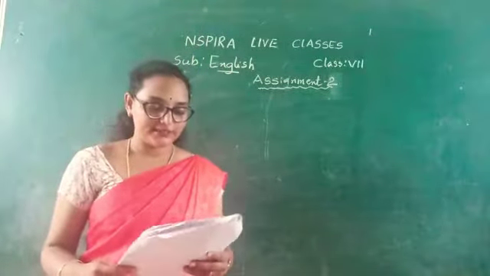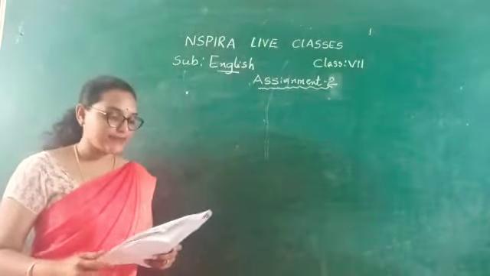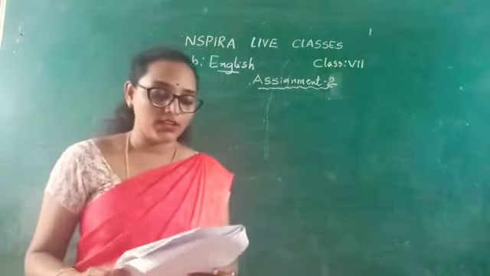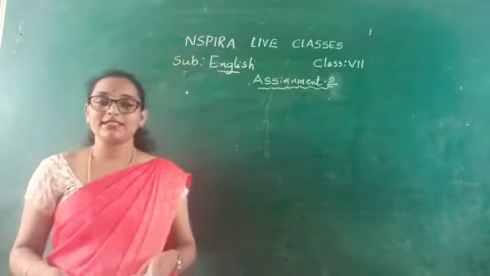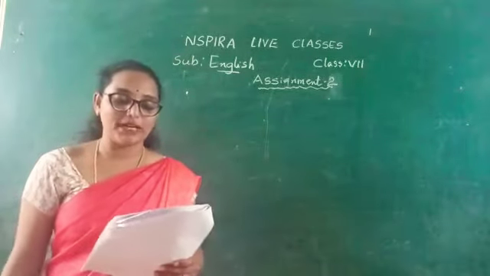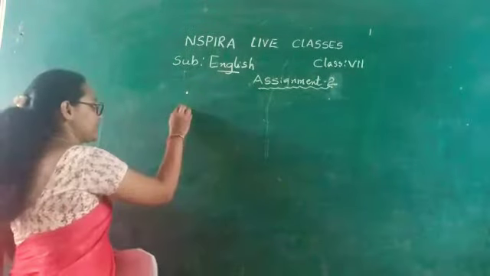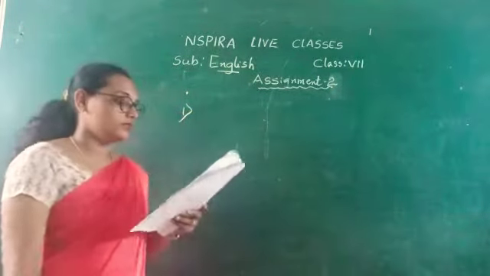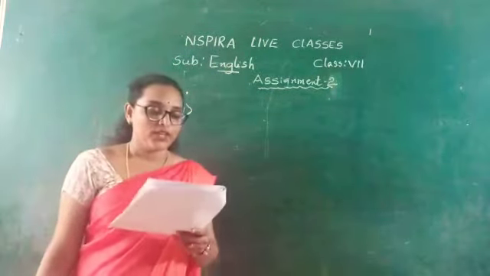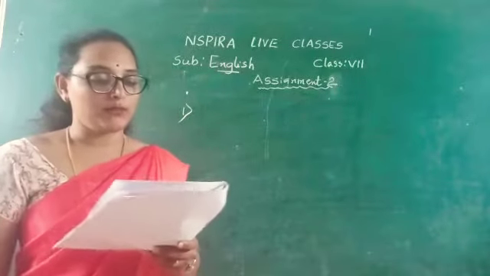Already we have completed our first assignment, the key paper, in the last class. So this time I have given the topic as parts of speech: to identify the parts of speech of the underlined words. See the first sentence. She went to the market and bought some eggs.